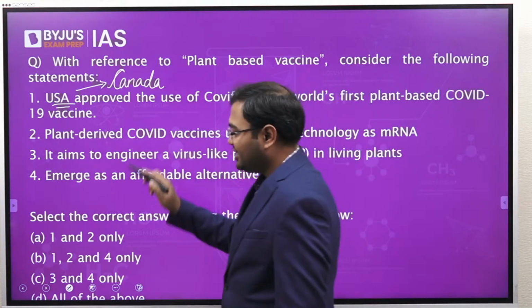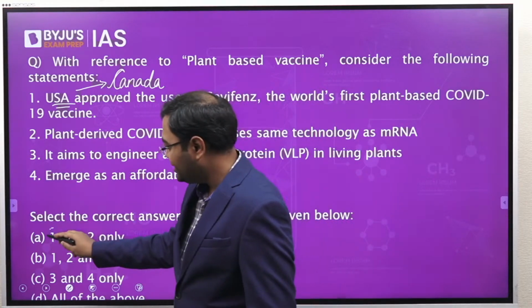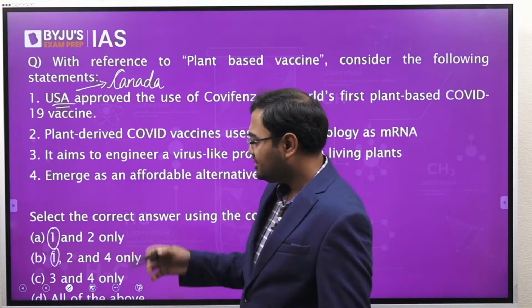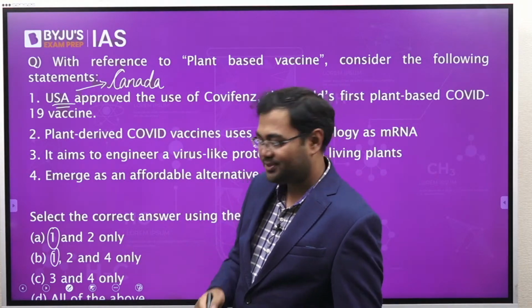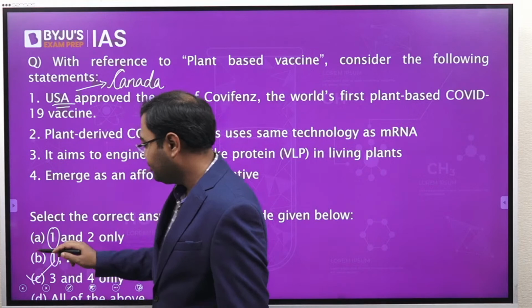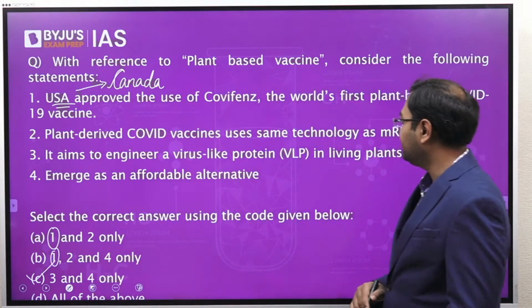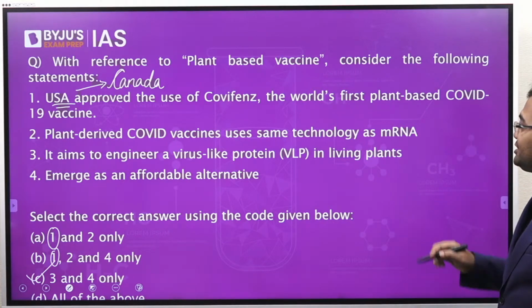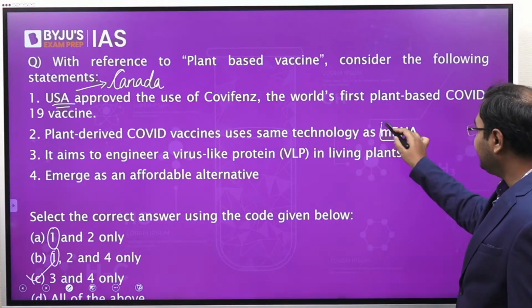Now, if you look at the statements that we have here, you have one here, you have one here, and you have all of the above as the last statement. So, we are anyway left with only one option that could be correct, that is 3 and 4 only. But still, let's have a look at them. Plant-derived COVID vaccines use the same technology as mRNA.